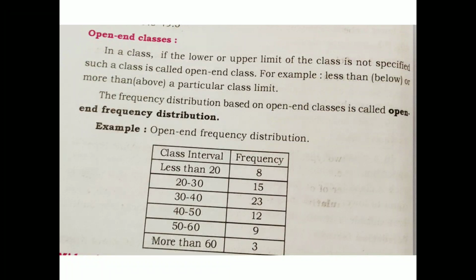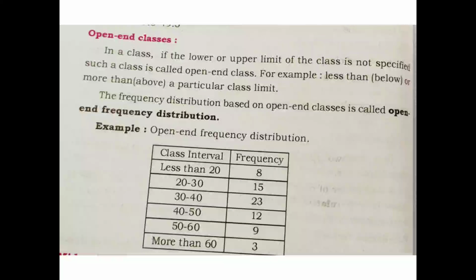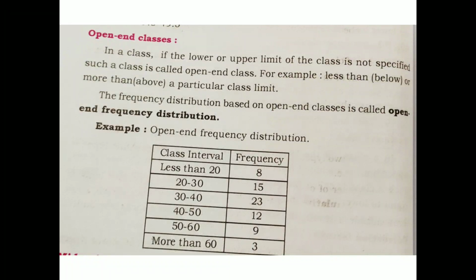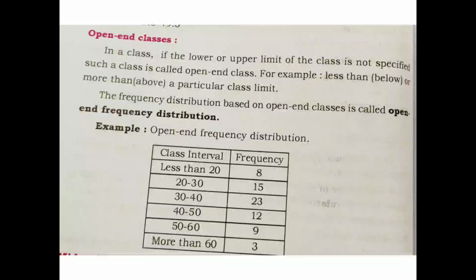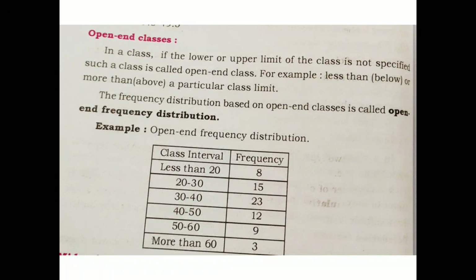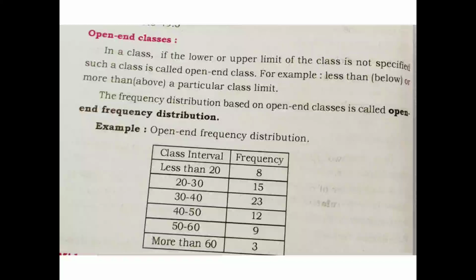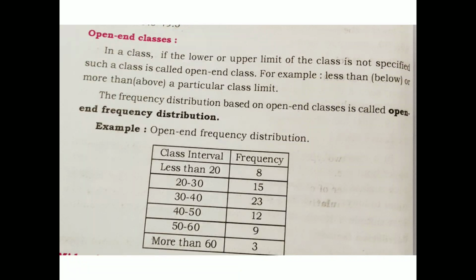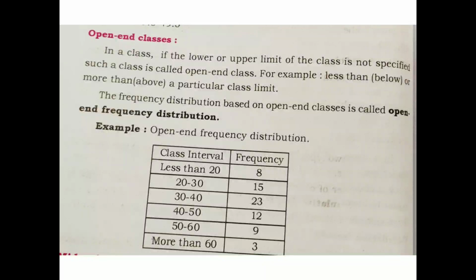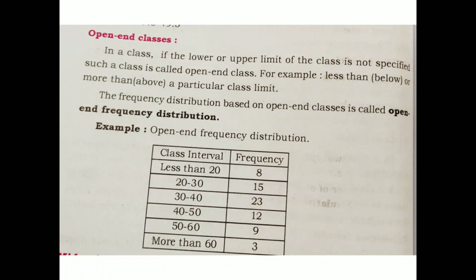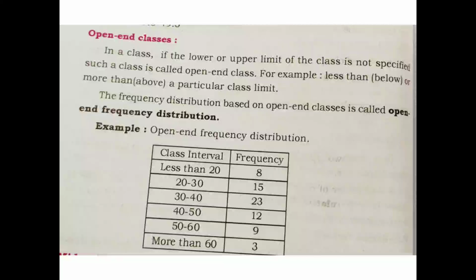Next is open end classes. What do you mean by open end classes? In a class, if the lower limit or the upper limit of the class is not specified, such a class is called an open end class. For example, less than or below, or more than or above a particular class limit. You see the example there.